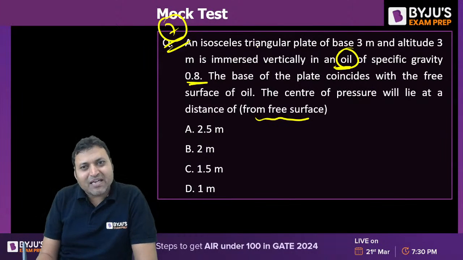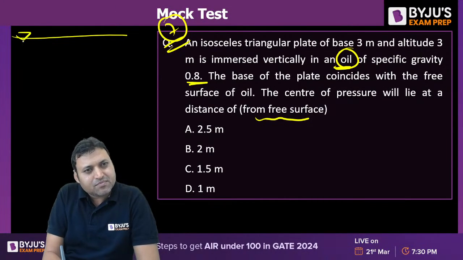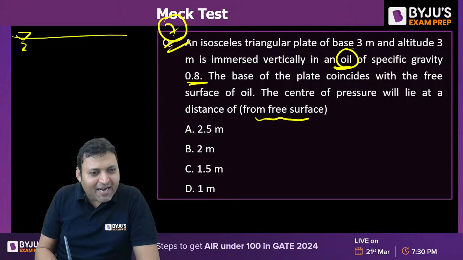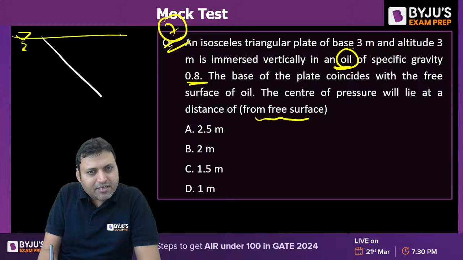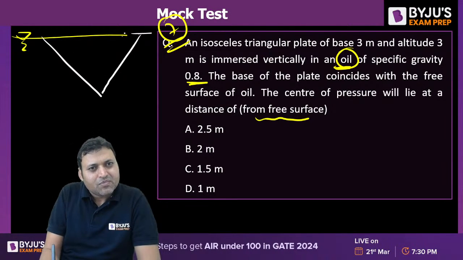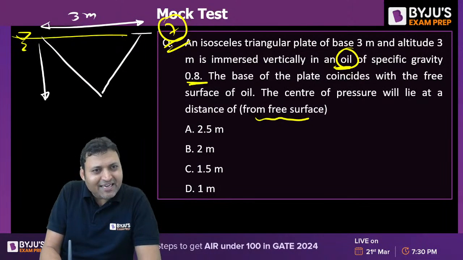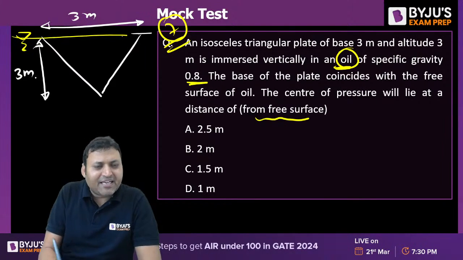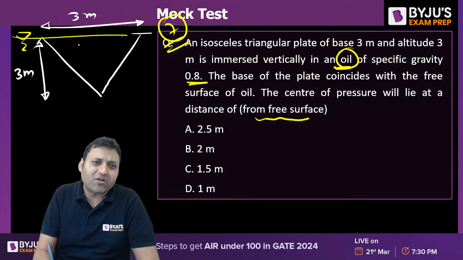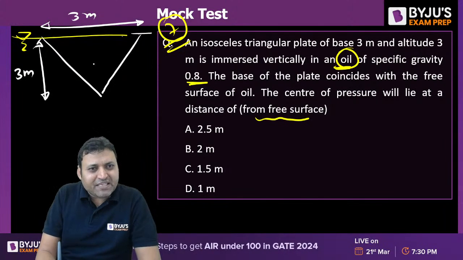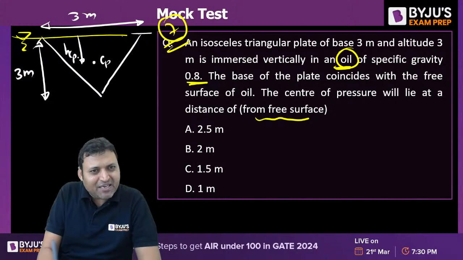There is an isosceles triangular plate, base 3 meter and altitude 3 meter. The plate is kept like this. This is the free surface. This is 3 meter, and the height is also 3 meter. It does not matter whether it is isosceles or not. So the depth of CP from the free surface, that is HCP, is how much?